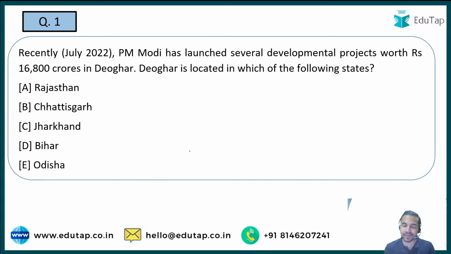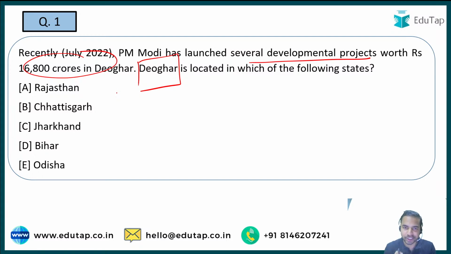The very first question is: PM Modi has launched several development projects worth rupees 16,800 crores in Deoghar. You are required to tell me in which state Deoghar is located. Is it Rajasthan, Chhattisgarh, Jharkhand, Bihar or Odisha? Quickly tell me in the comment section what the right answer is. A very easy question, a halwa question for all of you.